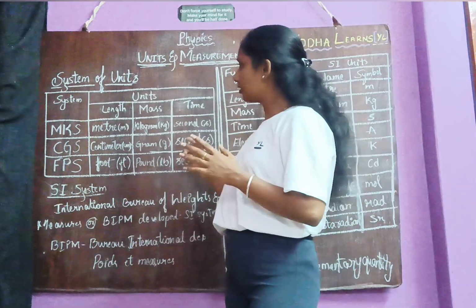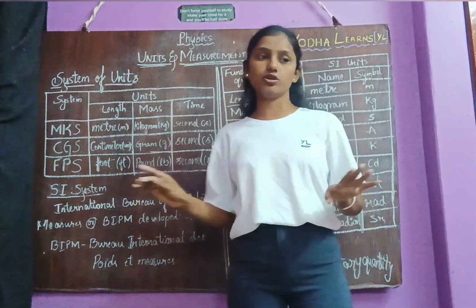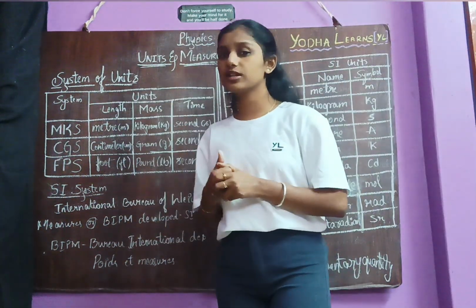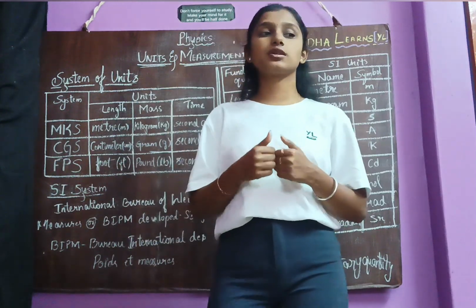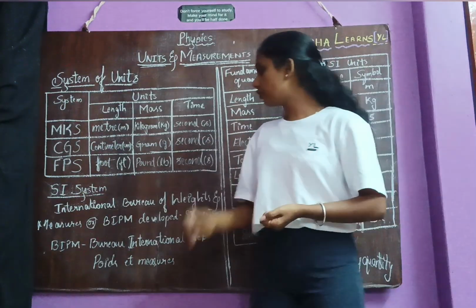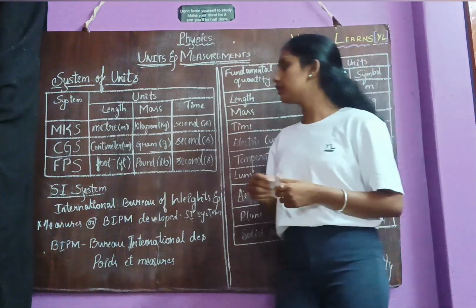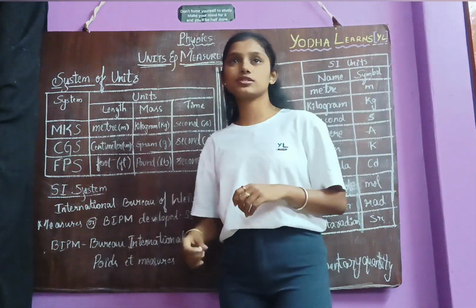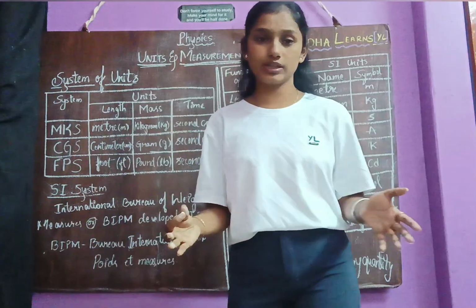We have come through the SI system and all these units. What is the use of this SI system? Why do we need to consider it, or what is the advantage of the SI system? The advantage is that it is internationally accepted, so it is easy to communicate.